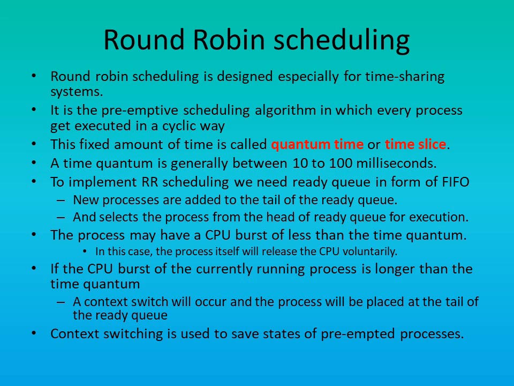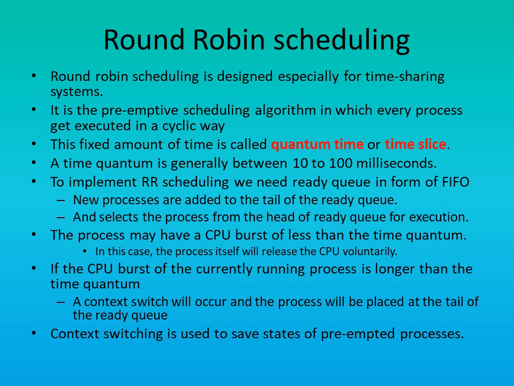Round robin scheduling algorithm. The round robin scheduling algorithm is designed specially for time sharing system. It is similar to first come first serve scheduling, but preemption is added to switch between the process. The ready queue is treated as a circular queue. Thus, round robin scheduling is preemptive scheduling algorithm in which every process gets executed in a circular way.